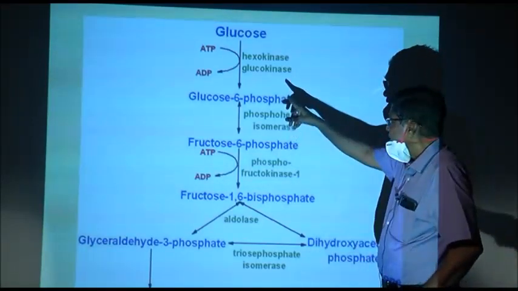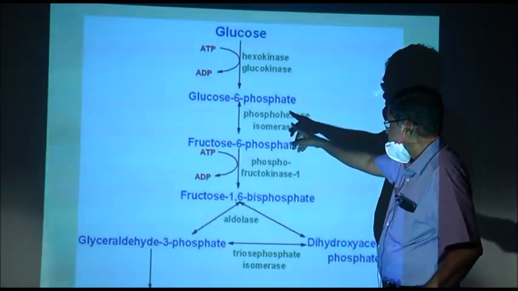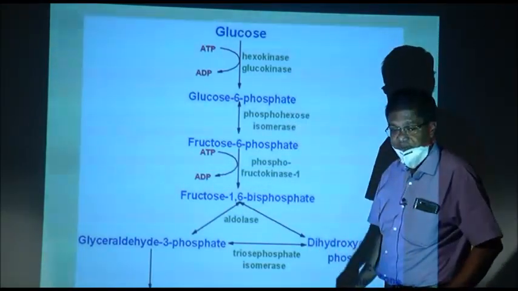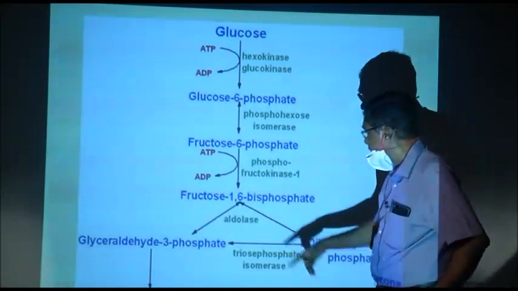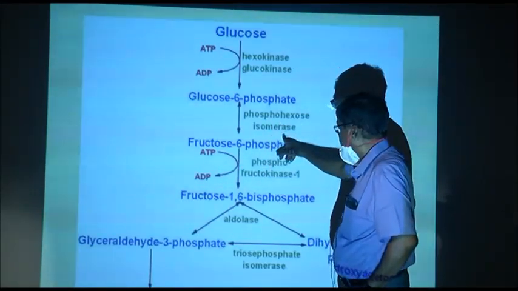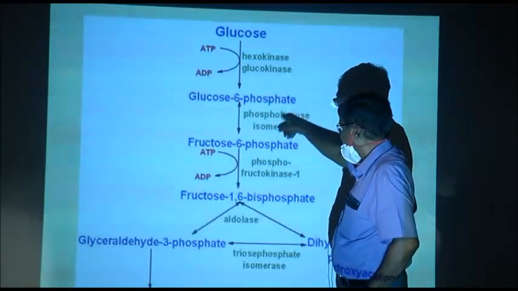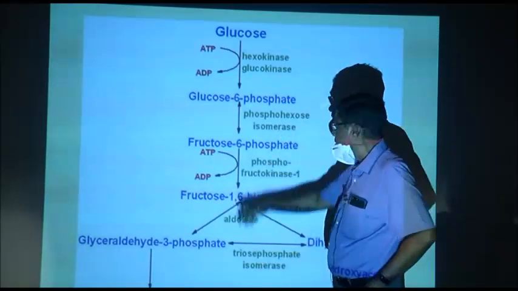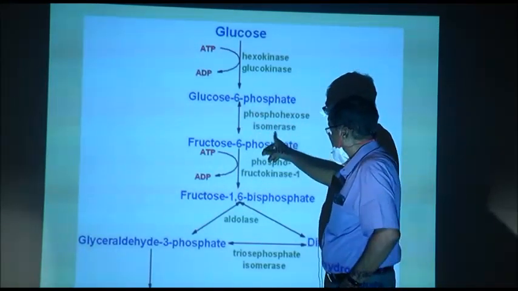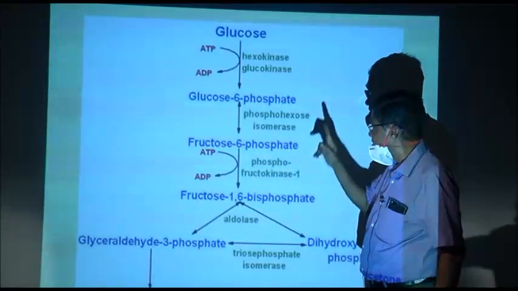Kinase because ATP provides the phosphate. Now, glucose 6 phosphate isomerizes to fructose 6 phosphate in the presence of phosphohexoisomerase. It is hexokinase, it is phosphohexo because phosphate is added here, fructose 6 phosphate, still it is 6 carbon.